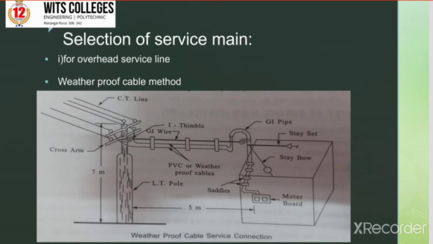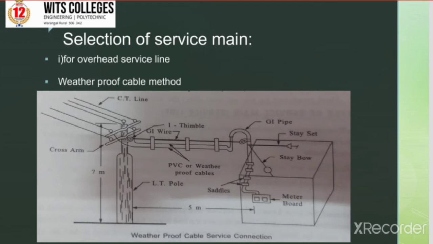Selection of the service line depends on two factors, as overhead service lines as well as underground cable service lines. This overhead service line can be classified, first, as the weatherproof cable method. This method is most commonly used for domestic, commercial and office purposes, where the distance between the distribution line, that is the LT pole, and the customer premises is less than 40 meters.